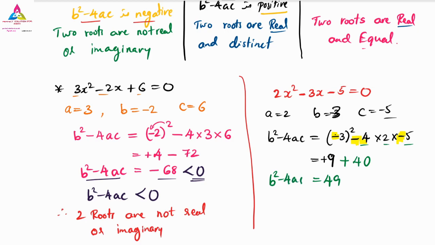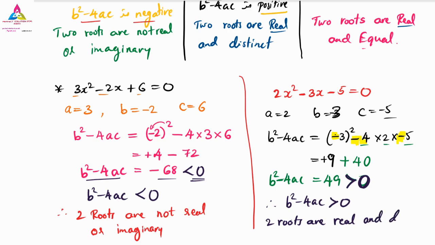So now b square minus 4ac is a positive value, and this 49 is greater than what? 0. This 49 that we got, the final answer, is greater than 0. Therefore, b square minus 4ac is greater than 0. So we can say that the two roots are real and distinct. Means when we get the x values we will have separate roots; both the roots are different.